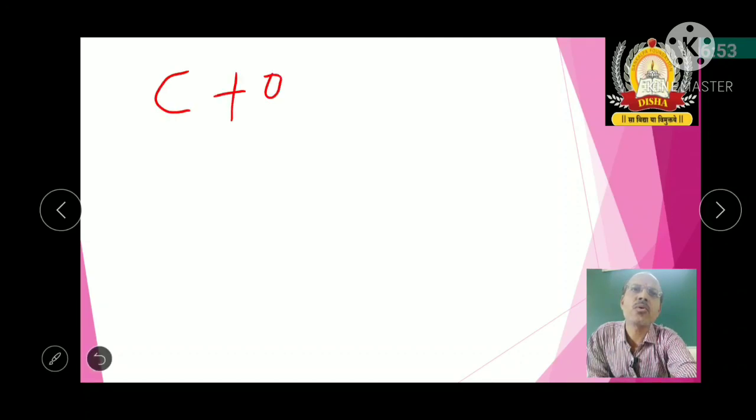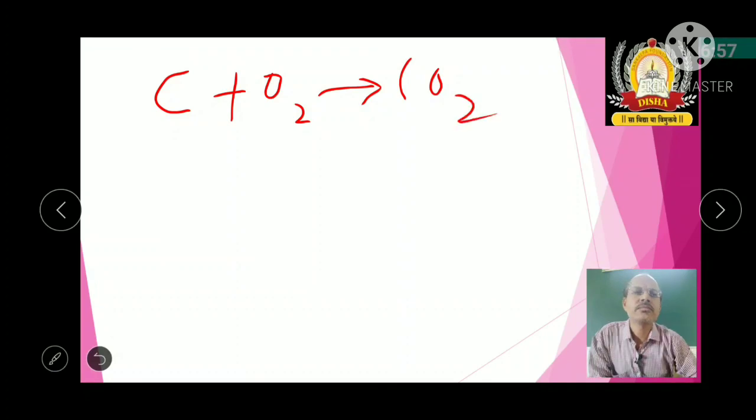Now I will go with one more example that illustrates the law of definite proportions. Here I take carbon: C plus O2 gives rise to CO2, by direct combustion of carbon in the presence of air or oxygen, so carbon dioxide is formed.